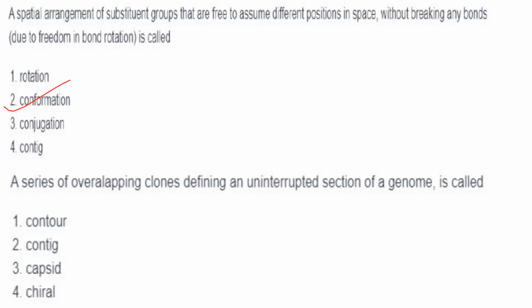Then a series of overlapping clones defining an uninterrupted section of a genome is called a contig. Then contour I have not come across in genomics. Capsid, it is the viral protein shell. Then chiral, it is found in chemistry. Chiral carbon atoms, like that. And they have non-superimposable mirror images.